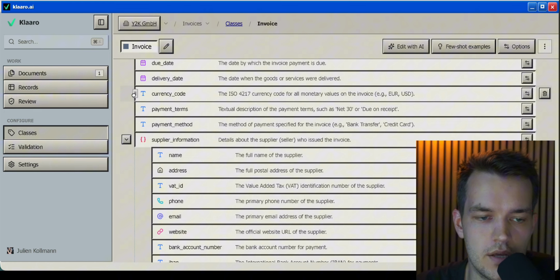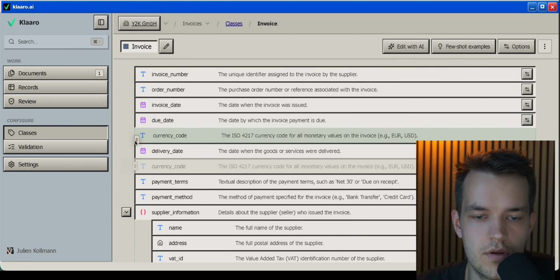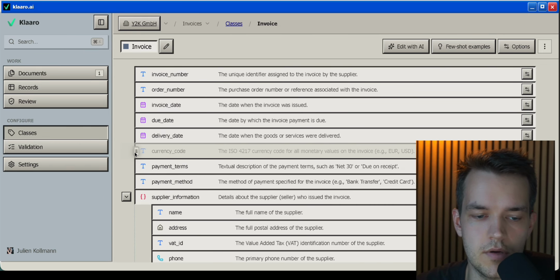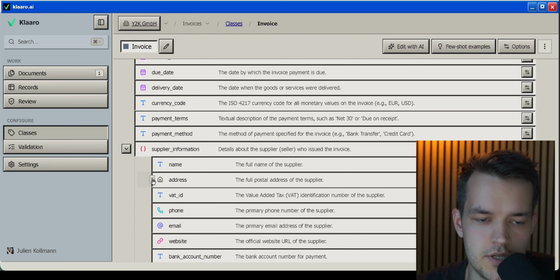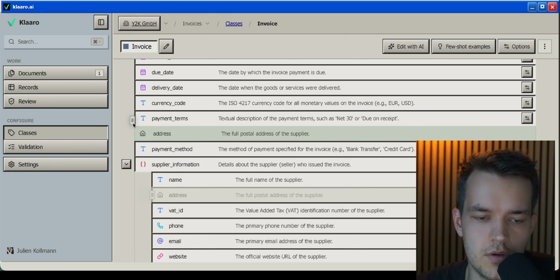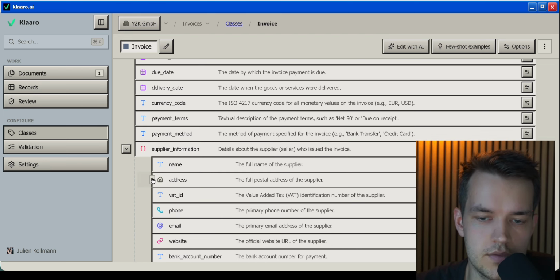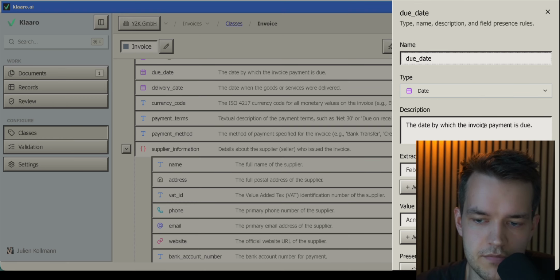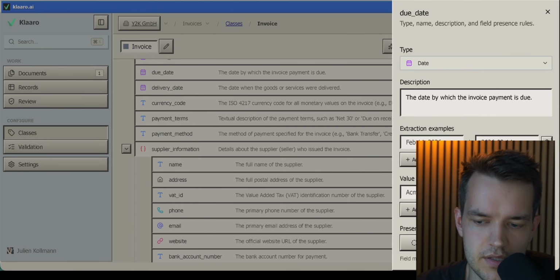And you can even drag and drop in this editor to reorder your schema. It also works with object attributes, so I could drag this out of the object. And as a developer, I think this is personally pretty cool, because I don't like maintaining large schemas in JSON because it's a bit of a mess. And so we built this really neat editor. You can also edit some more things, like you can add examples and stuff, and you can set fields to be required or nullable, etc.